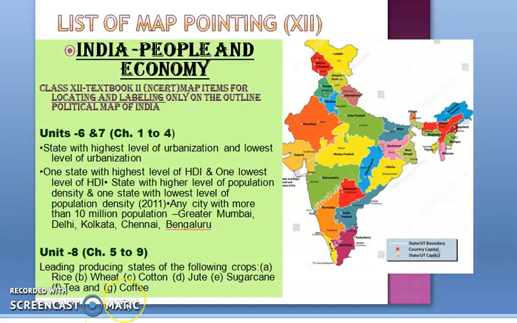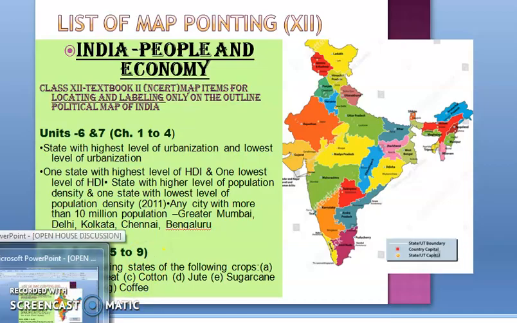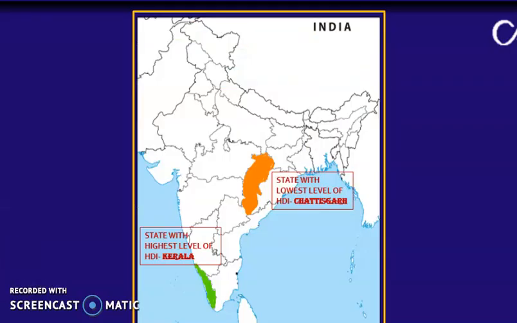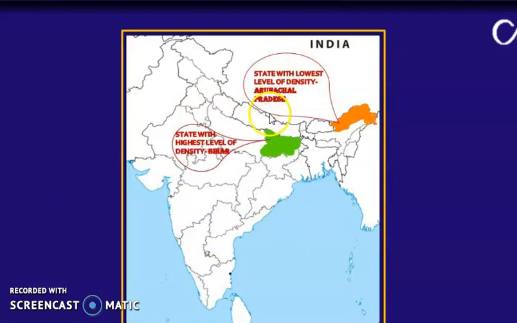Now the next question from this chapter: the state with the highest level of population density and the state with the lowest level of population density according to the 2011 census. Already we know that the state with the highest population density is Bihar, and the state with the lowest population density is Arunachal Pradesh. You can see this is Arunachal Pradesh, and the state with the highest population density is Bihar. In this way you need to mark in the map.